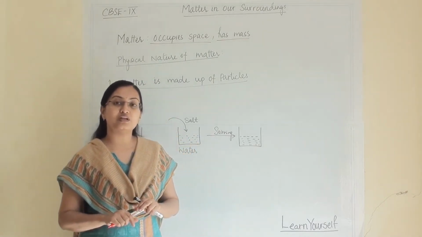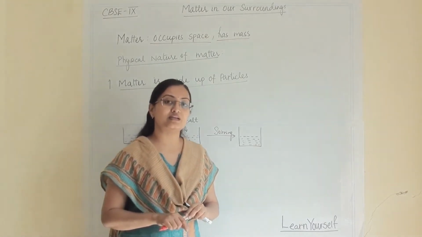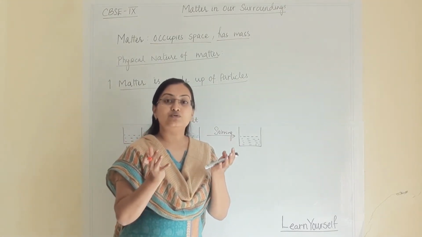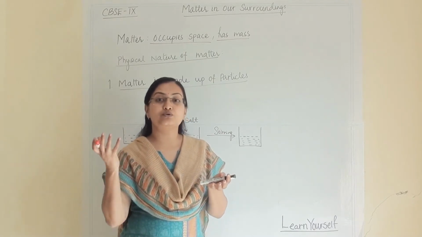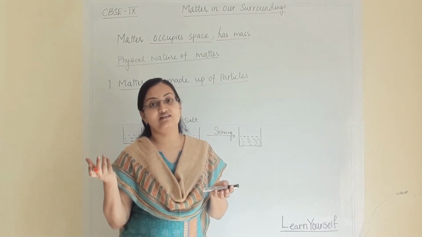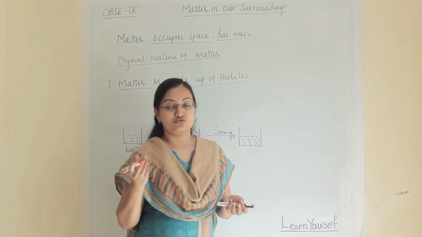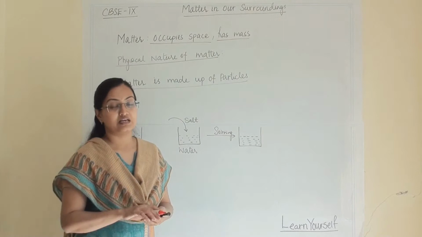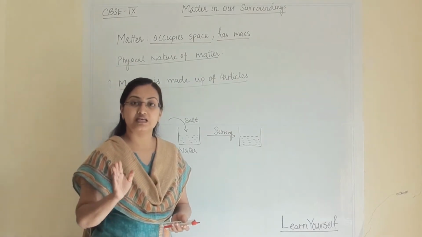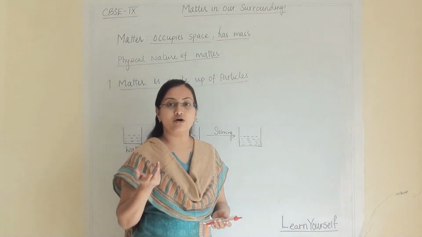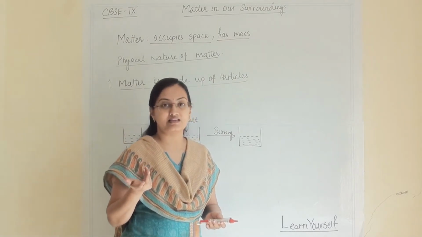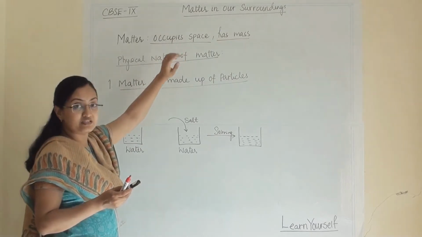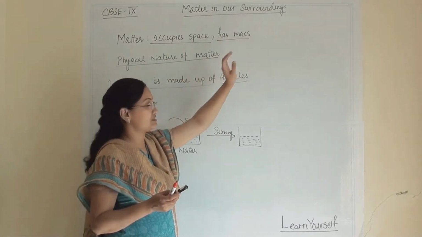We learnt one experiment in standard 8, that a balloon filled with air has more mass compared to a balloon which doesn't have air in it. So air also occupies space and has a mass. Liquid also occupies space and has a mass. And solid obviously occupies space and has a mass. So matter is that which occupies space and has a mass.